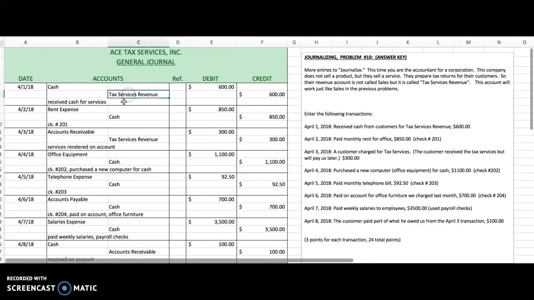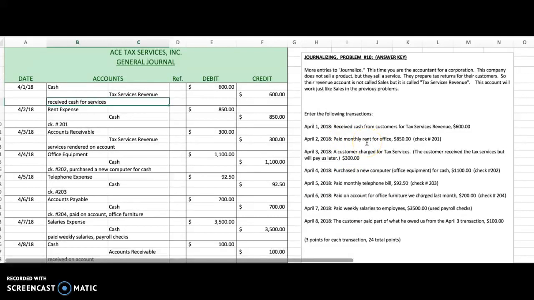The next account is a credit to tax services revenue. This is the revenue account. It also went up. We have more revenue, so we credit. A revenue account increases on the credit side. And then we have a brief description. Second one should be, again, fairly simple, I would think. Paid monthly rent.